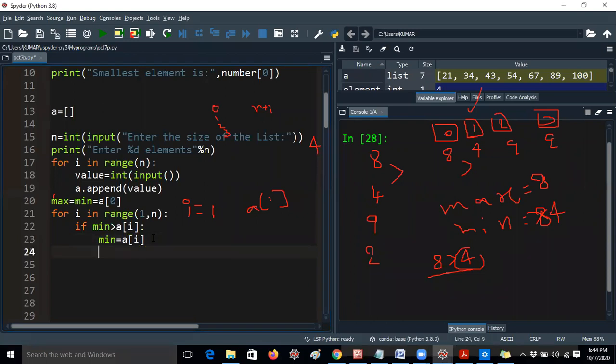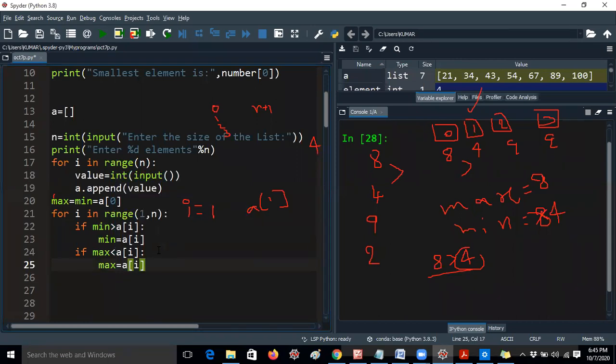Next, if it is maximum, what happens? Then we have to write another condition: if max less than a of i, colon. First of all, max is greater than a of i. Here I am giving the condition less than a of i. So you should think why I am using greater than and why less than. You need to check this, because you are just comparing 8 and 4; you can give less than or greater than, whatever it may be. But you should check whether it is getting the minimum or maximum, and based on that decide whether to give less than or greater than. Here I am giving max equal to a of i. That's all.